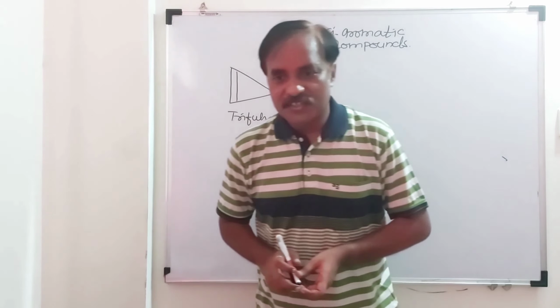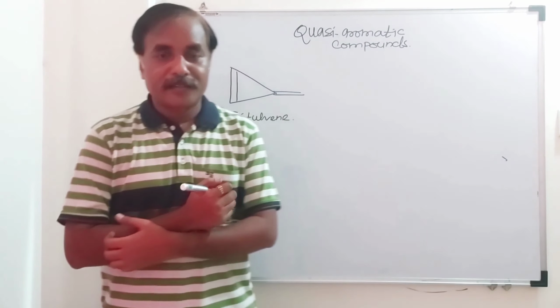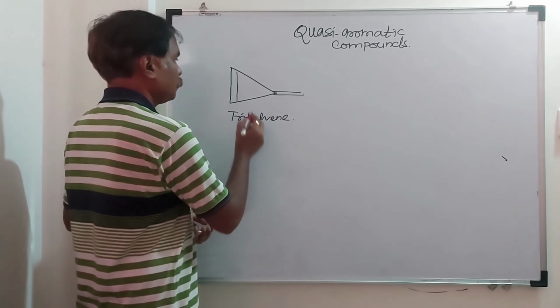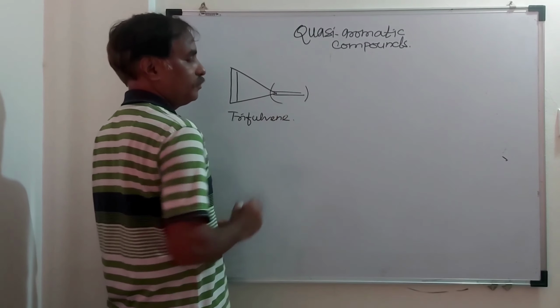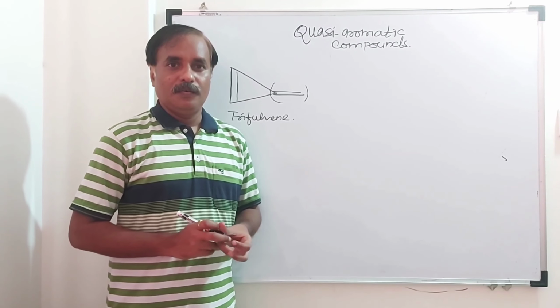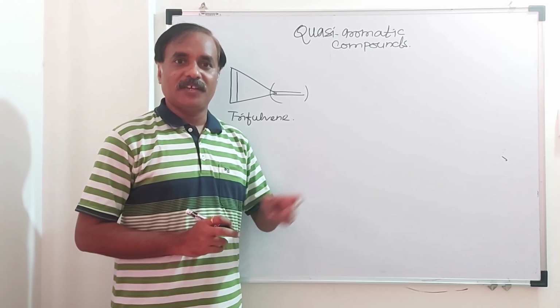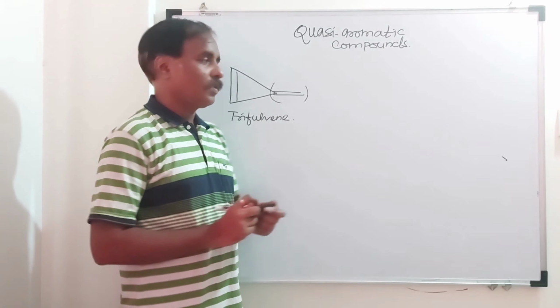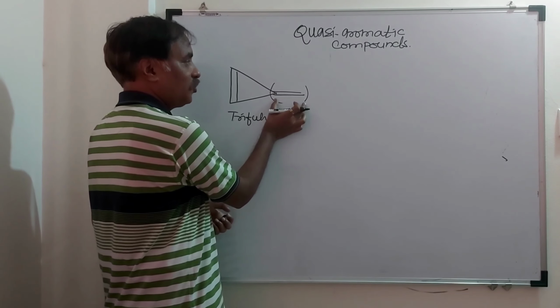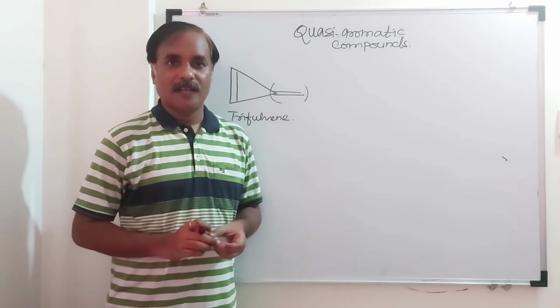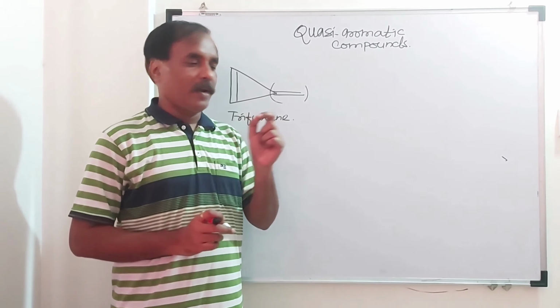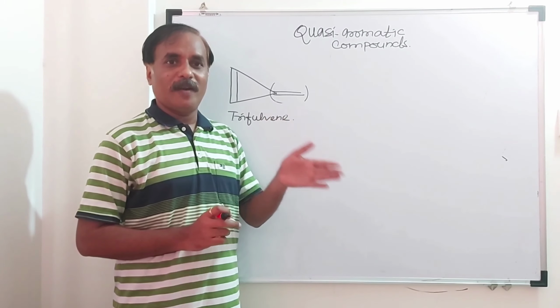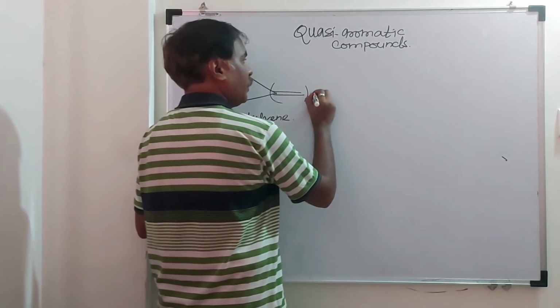Now tell me whether this is aromatic, anti-aromatic or non-aromatic. See here, this is an exocyclic double bond. We have taken this example in a previous lecture. This carbon-carbon double bond is exocyclic. So after breaking this pi bond, we can decide whether this is aromatic or not. So here are two possibilities.